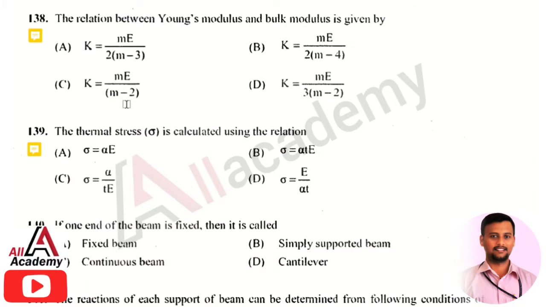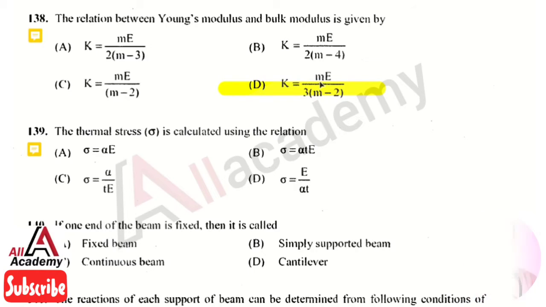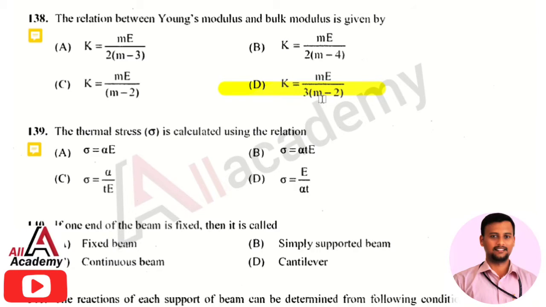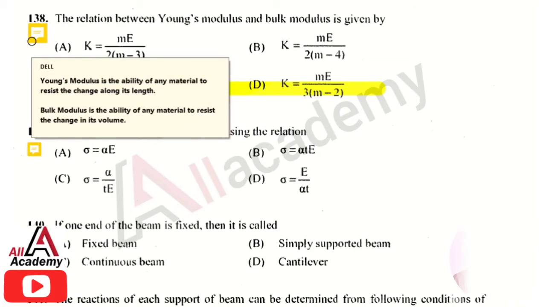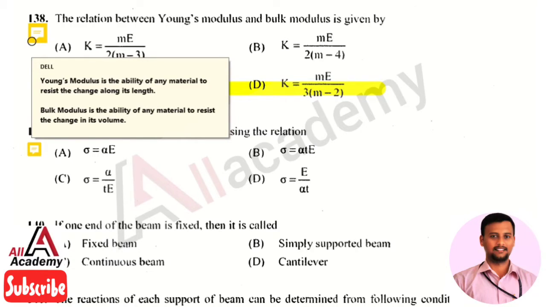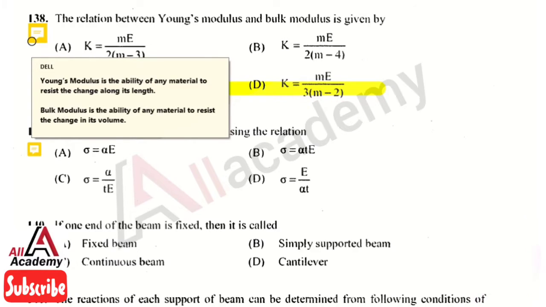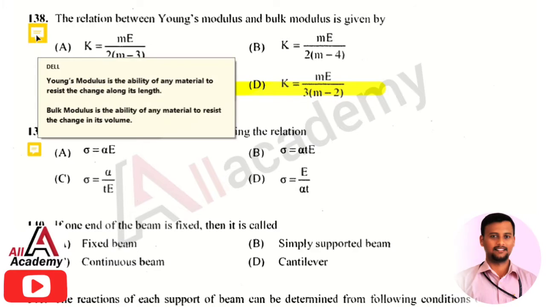The next question is, the relation between Young's modulus and the bulk modulus is given by, the right answer is option 4, that is K equals mE divided by 3 into m minus 2. So Young's modulus is the ability of any material to resist change along its length. So that is the definition of Young's modulus. The bulk modulus is the ability of a material to resist the change in its volume. So that is the bulk modulus definition.